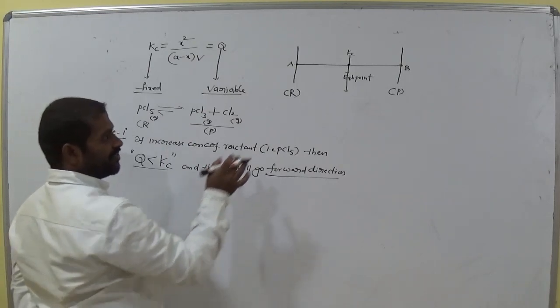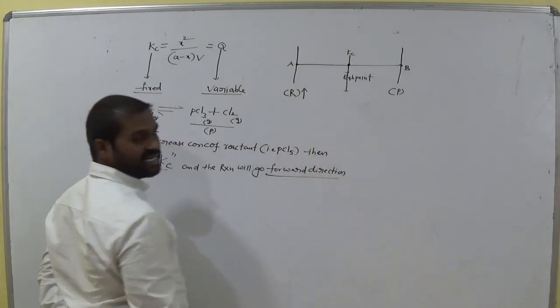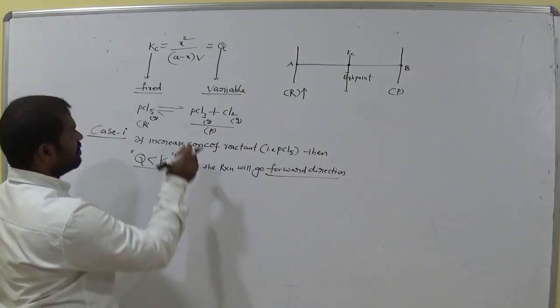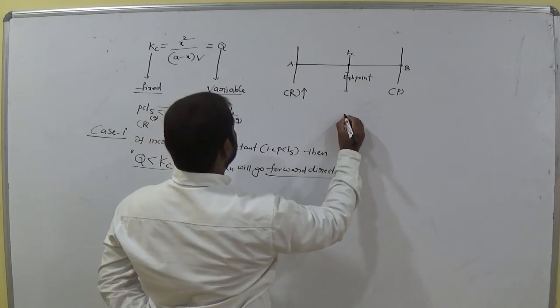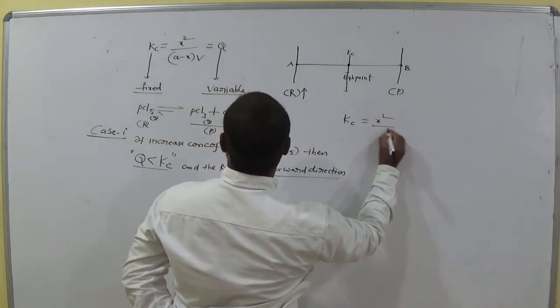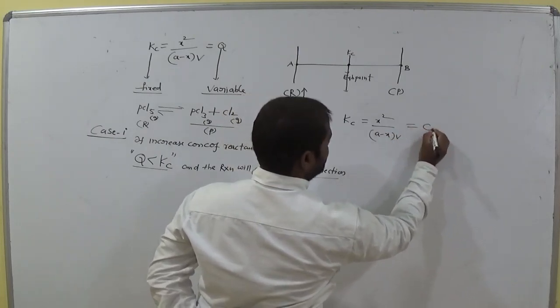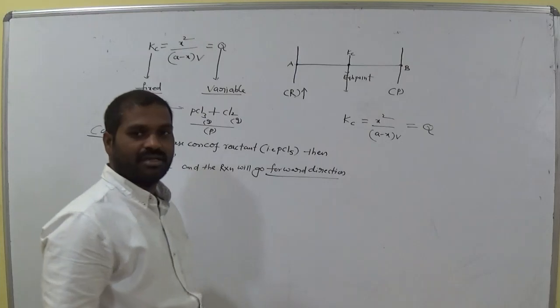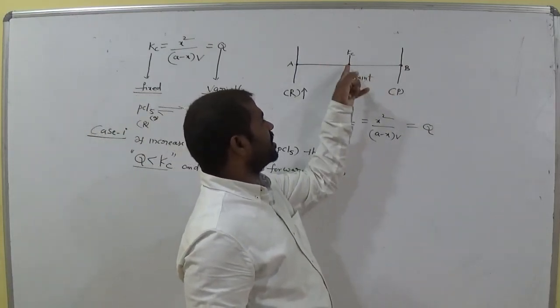Suppose we increase the concentration of reactants. Come to this equation, that is Kc equals x square by A minus x into V, which is equal to Q. You know Q is at any point, not at equilibrium.